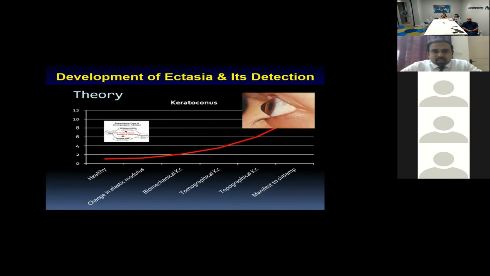The reason why I showed this is because biomechanics came into the picture to have an early diagnosis of keratoconus. Because if you waited for the topographic features and the slit lamp features to manifest, you would be looking at them at a slightly later stage compared to the earliest stages possible. There are other intervening stages as well between the healthy and the biomechanical KC, which we will come to towards the end of the presentation.